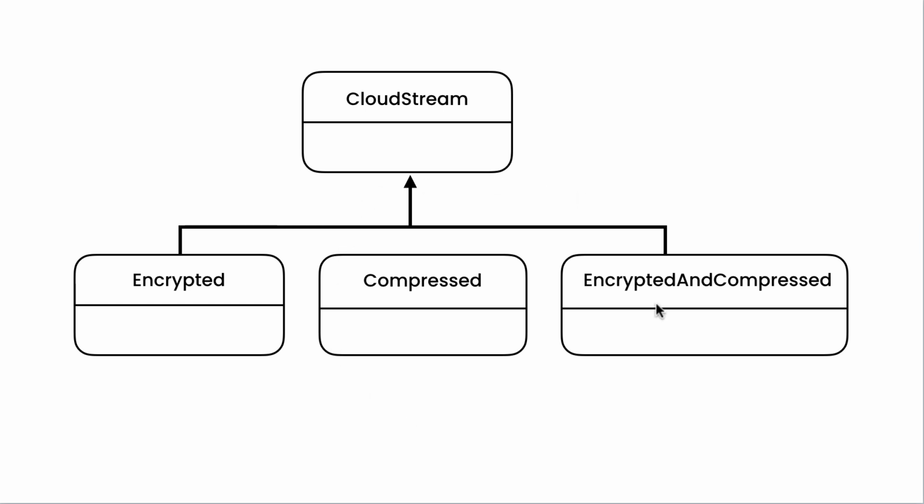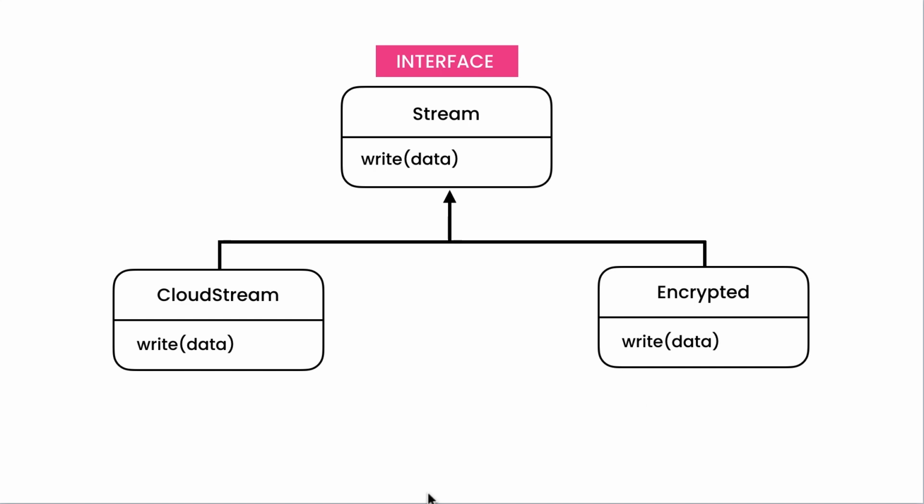Well, here we're using inheritance. So these classes are inheriting the code in their base class. So in the write method of, let's say, the encrypted class, first we're going to encrypt the data, and then we're going to call the write method of the base class to store that data in the cloud. In contrast, in this diagram, we are not using inheritance because this stream type is an interface. So in the write method of the encrypted class, we're not going to call the write method of a base class. There is no base class.